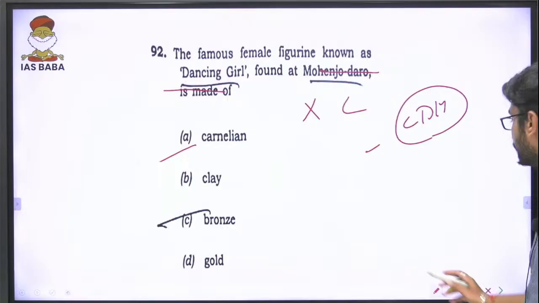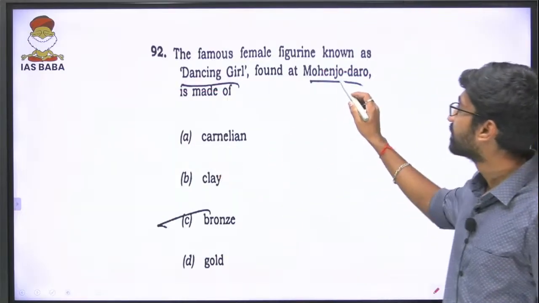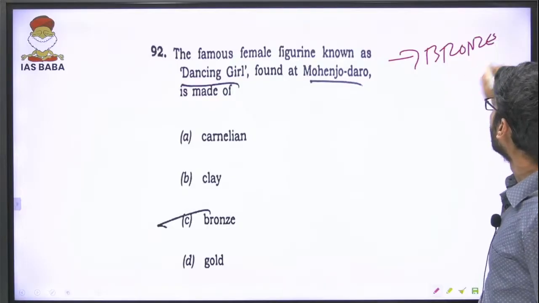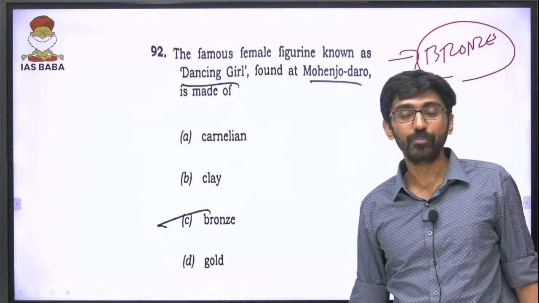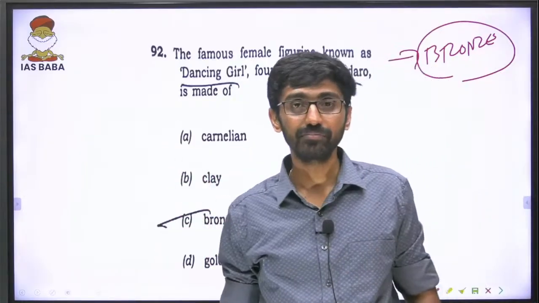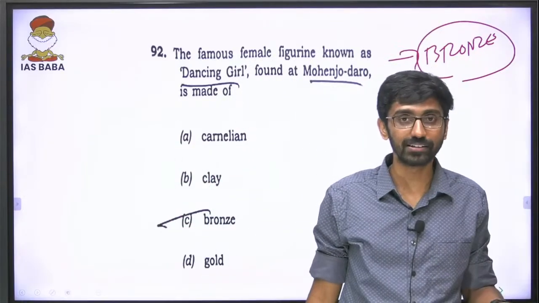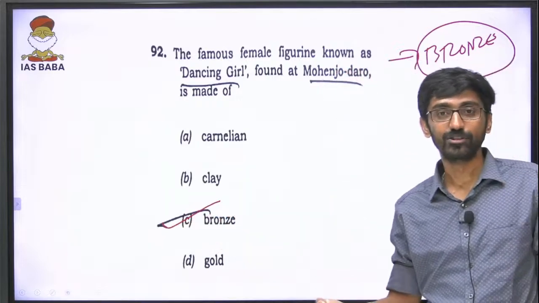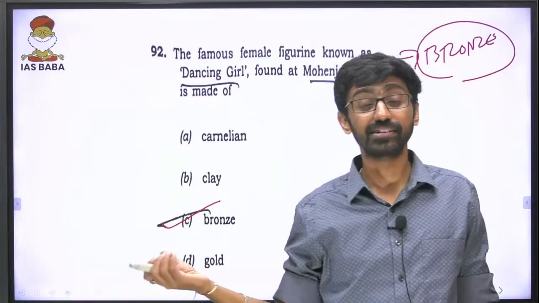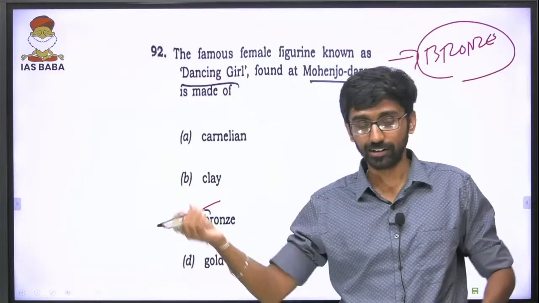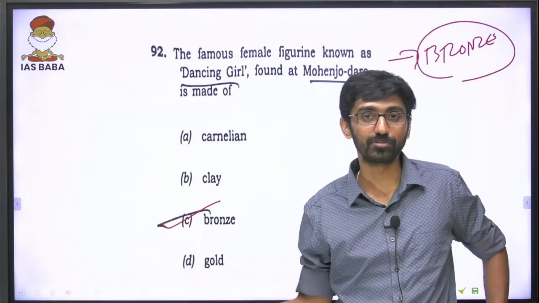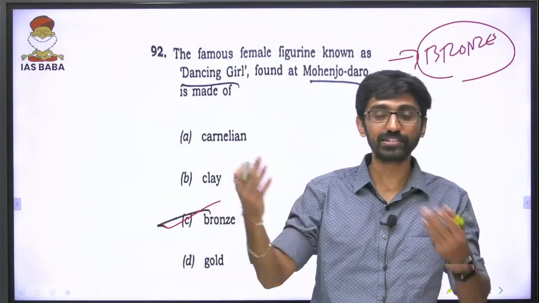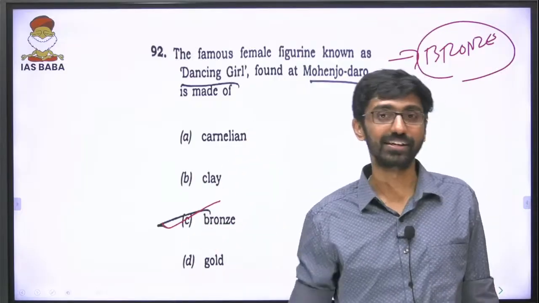Next one, this is one of the easiest questions. Harappan civilization is called the Bronze Age. We talked about the techniques of making bronze statues during that point of time. It is called cire perdue, or the lost wax technique. So the answer is bronze. It's the bronze dancing girl. Anywhere in NCERT, various images have been mentioned, and this particular image has been given. Even in our art and culture classes, I covered it separately, showing this image in the classes too.